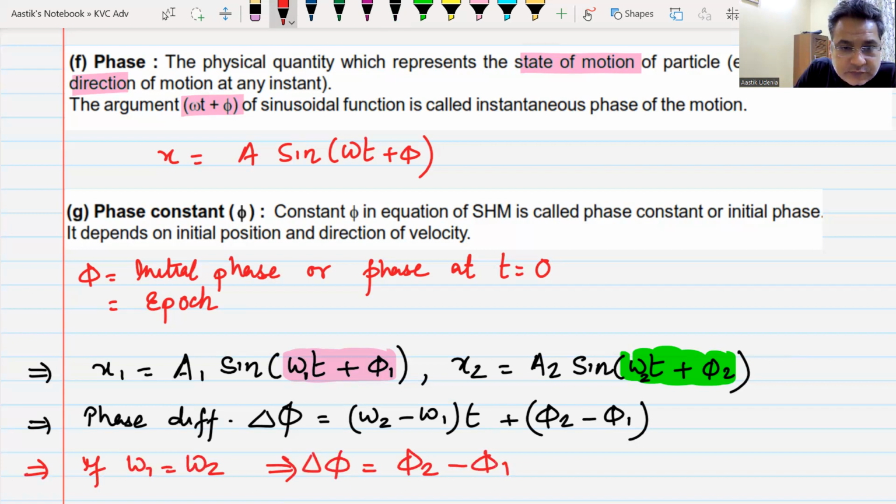Now, there is a term that we call two particles are in the same phase, and there is a term which we call two particles are in the opposite phase. Can anyone tell me, when do we say two particles are in the same phase, and when do we say two particles are in the opposite phase?